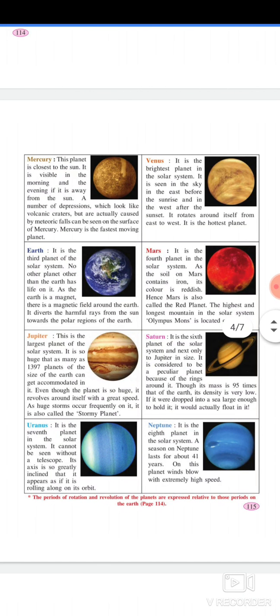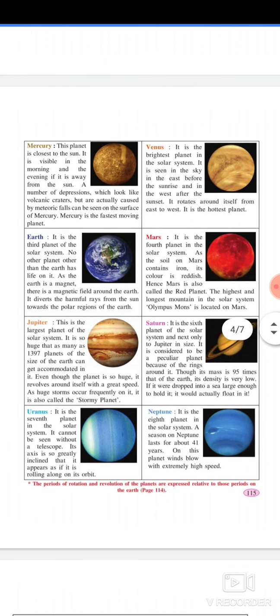Earth. It is the third planet of the solar system. No planet other than the earth has life on it. As the earth is a magnet, there is a magnetic field around the earth. It diverts the harmful rays from the sun towards the polar regions of the earth. Jupiter. This is the largest planet of the solar system. It is so huge that as many as 1397 planets of the size of earth can be accommodated in it. Even though the planet is so huge, it revolves around itself with great speed.